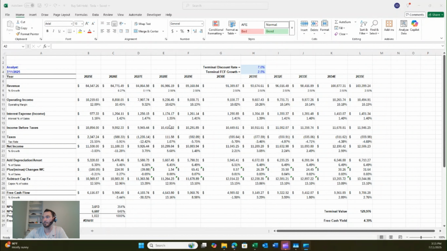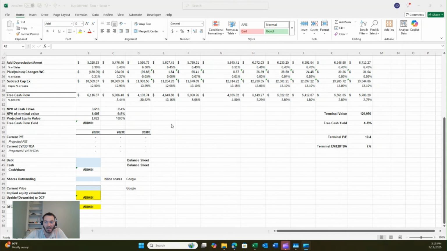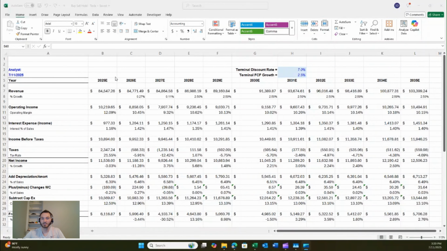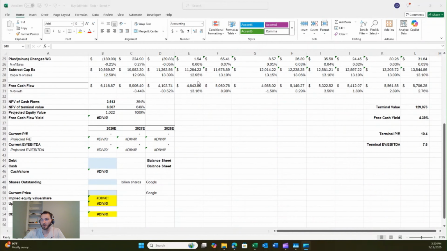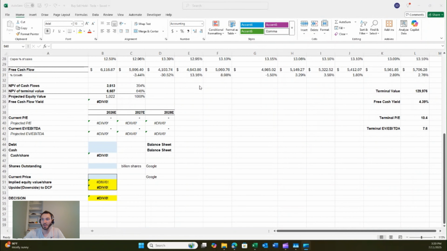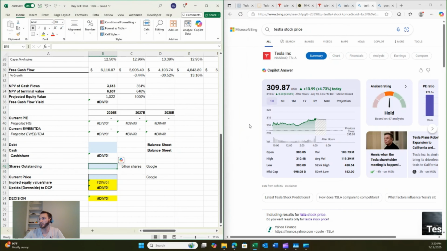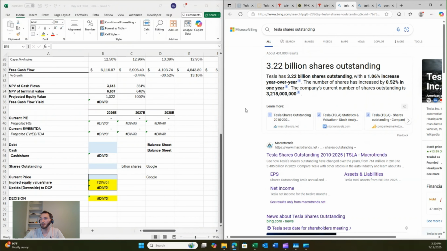So we can start to plug in the debt, cash, shares outstanding, and current share price to see what the decision would be to buy, sell, or hold just based on those numbers. But I think it'll be more interesting to play around with the terminal discount rate and the growth rate and really just see how that affects things. So we can come on down to the debt, cash, shares outstanding, and share price. And so we're going to look some of these numbers up.